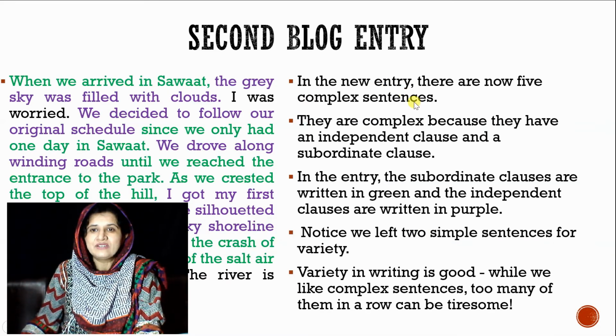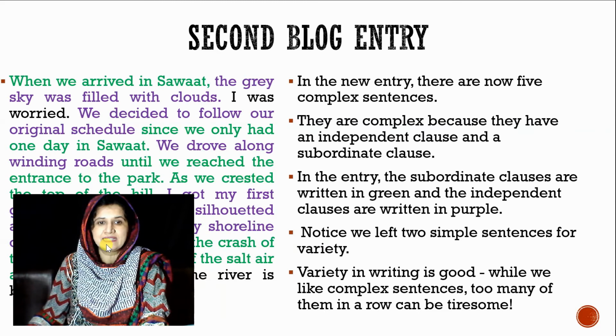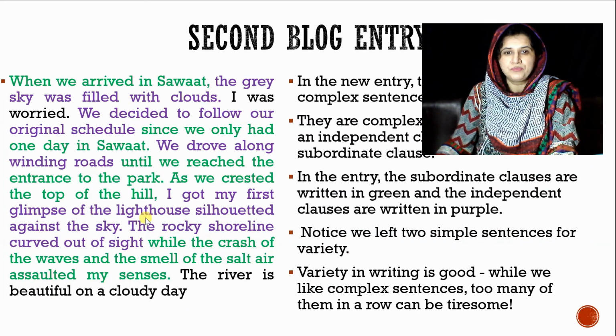In the new entry, there are now 5 complex sentences. You can see here that we have 5 complex sentences. They are complex because they have an independent clause and a subordinating clause. In the second entry, the subordinating clauses are written in green. You can see here. And the independent clauses are written in purple. You can see here clearly.